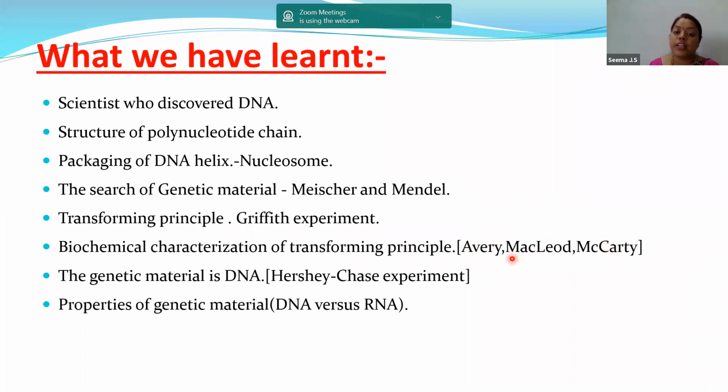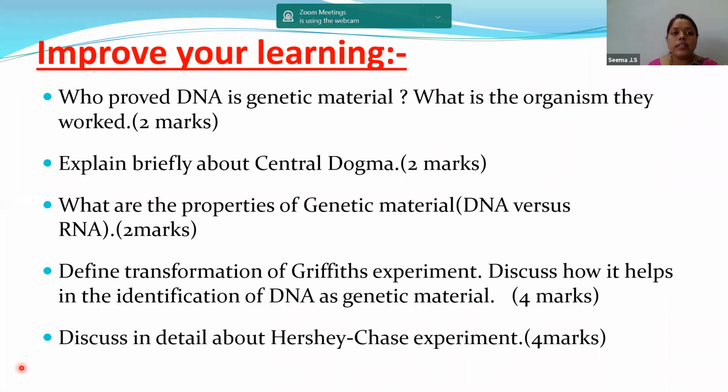These 3 scientists proved that DNA is the genetic material. The Hershey and Chase experiment was the final experiment which proved that DNA is the genetic material. The properties of genetic material we have discussed till now are replication, stability, mutation, and the ability to express Mendelian characters. Now, here are some questions which you can take as homework.